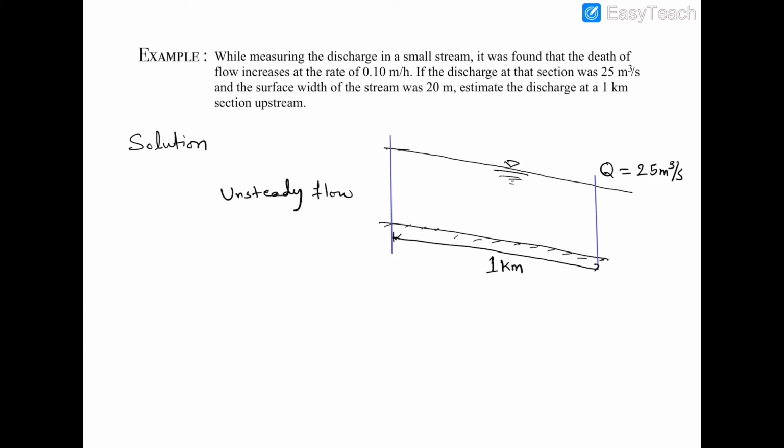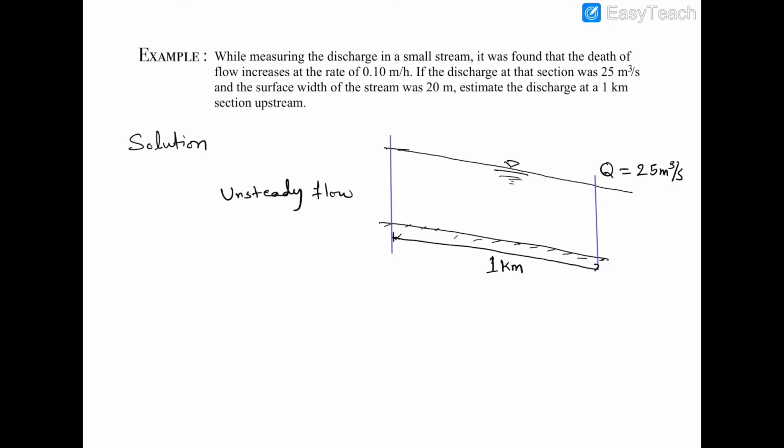And at one section, means at downstream, the discharge is given and we have to find the discharge at another section which is 1 kilometer upstream. So how can we find this discharge? Here we have to apply the continuity equation for unsteady flow that we derived in our last lecture.